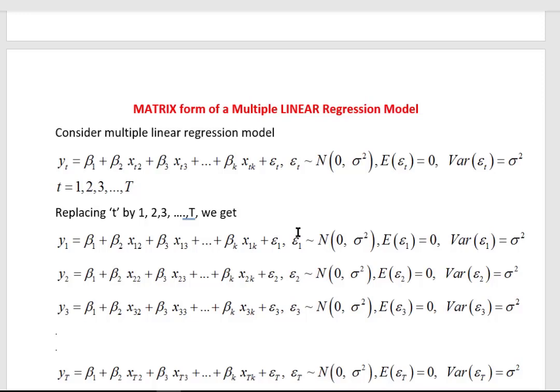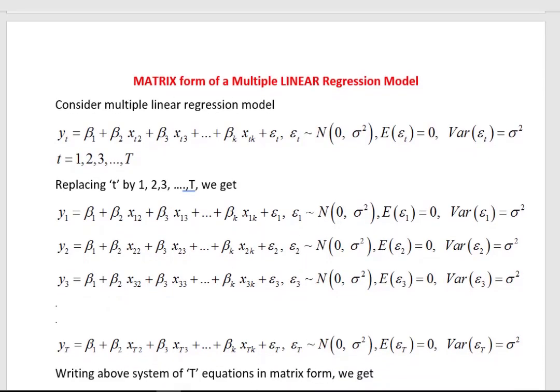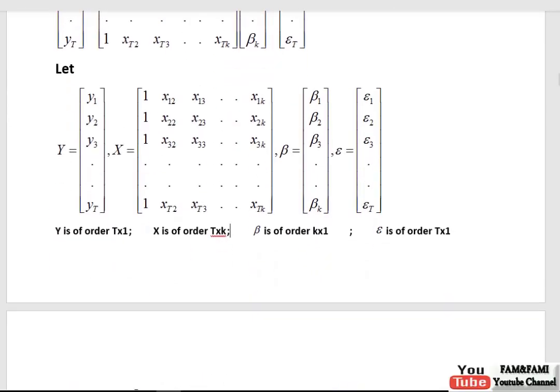So all these errors, epsilon 1, epsilon 2 going up to epsilon t, are random variables, and they are normally distributed. Each of them has mean 0 and each has a fixed variance sigma square, some constant variance.